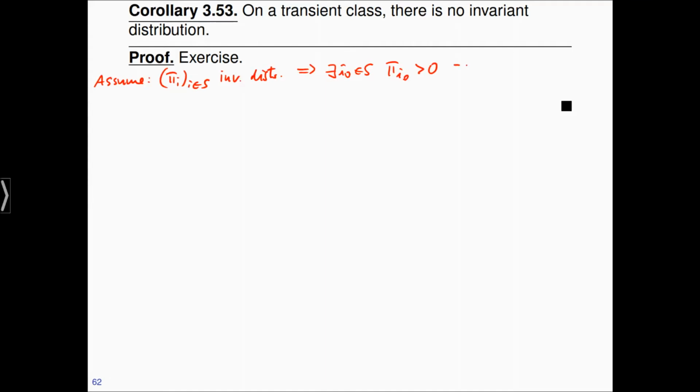And then by the last theorem, so by theorem 351, i_0 must be a recurrent state. So i_0 is recurrent. And since i_0 is from S and S is a communicating class, the whole communicating class S must be recurrent. It cannot be transient. So that's what I wrote here. And this finishes the proof.